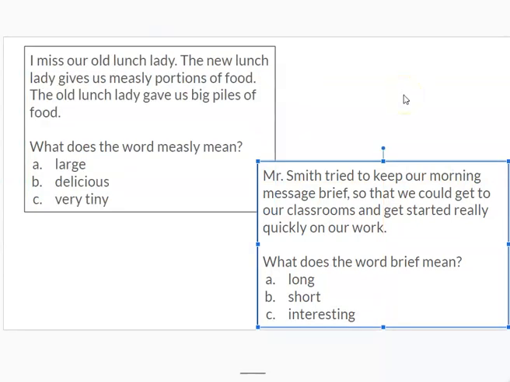Let's look at one more example. I miss our old lunch lady. The new lunch lady gives us measly portions of food. The old lady gave us big piles of food. What does the word measly mean? Large, delicious, very tiny? Pause the video and use your context clues.